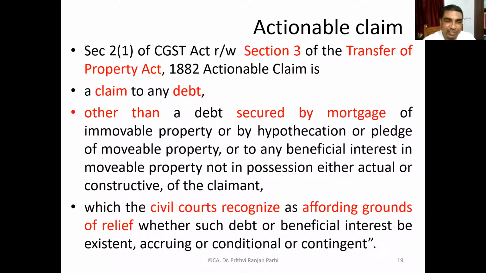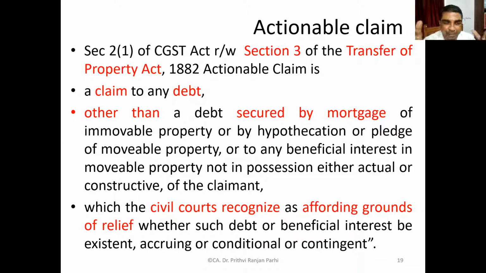To understand this, civil courts of the country must recognize them as a claim. This claim may be existing right now, or accruing, that means continuously it is accruing, not that right now it has not materialized. Or it is a conditional claim, or a contingent claim, that means subject to the happening of certain things, the claim will materialize.